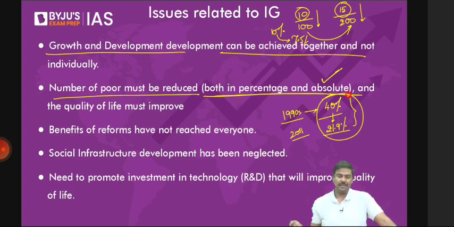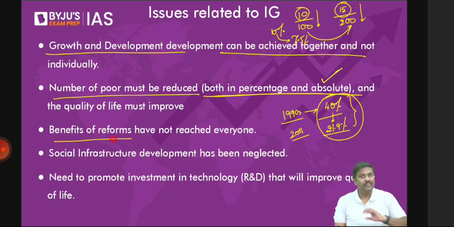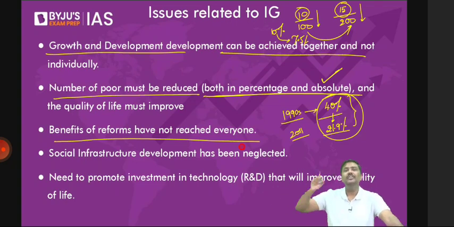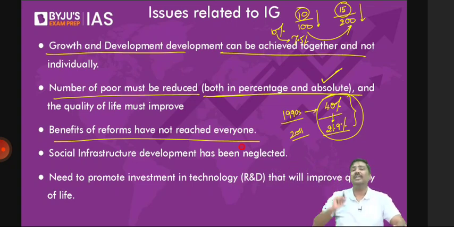Okay. The benefits of the reforms have not reached everyone in the Indian economy. Even today, we can see villages which do not have proper road connectivity. We can see farmers still struggling to earn sufficient income by producing and selling in the market. We can see children struggling to get 24/7 electricity so that education levels can be improved, etc. So the benefits of the reforms have reached, but have not reached everyone in the same proportion.